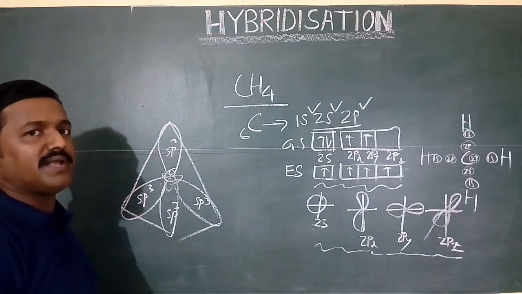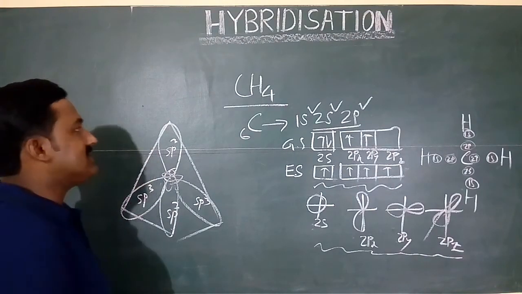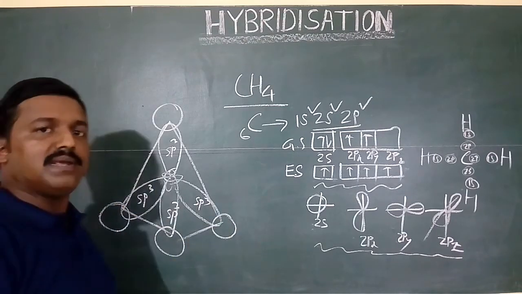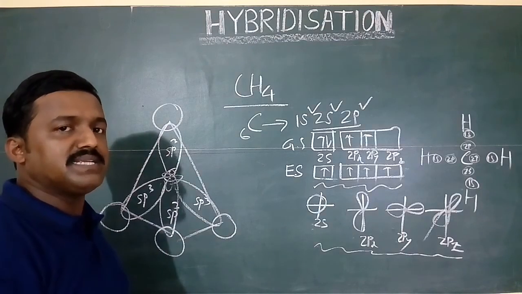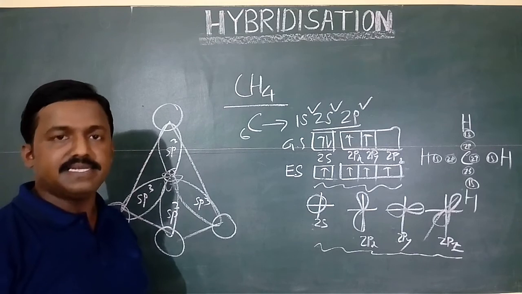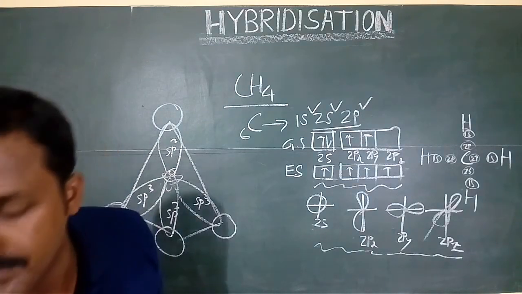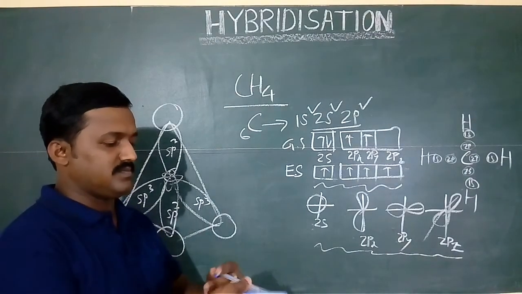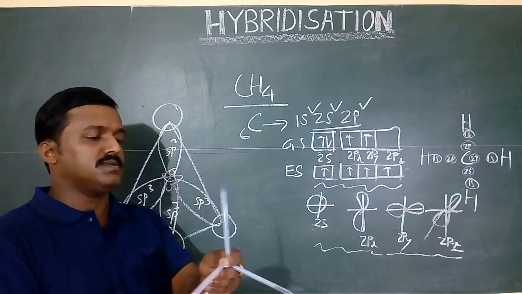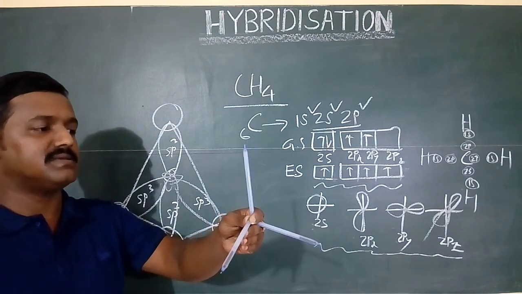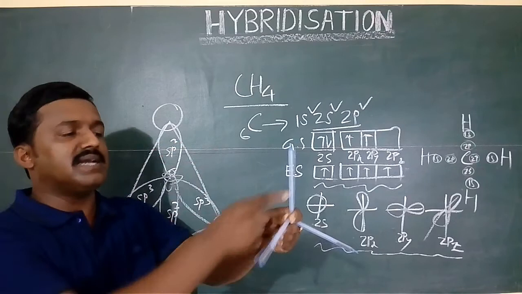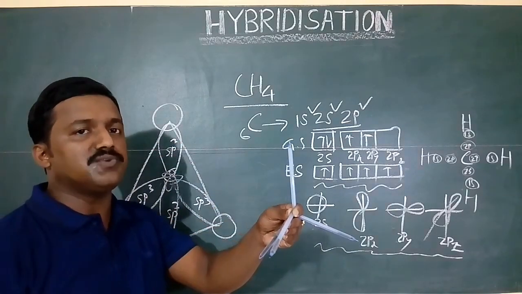Now the s orbitals of four hydrogens can overlap with these sp3 hybrid orbitals to form methane, and it can be shown as follows. So the structure of methane is like that, and the bond angles are found to be 109 degrees 28 minutes.